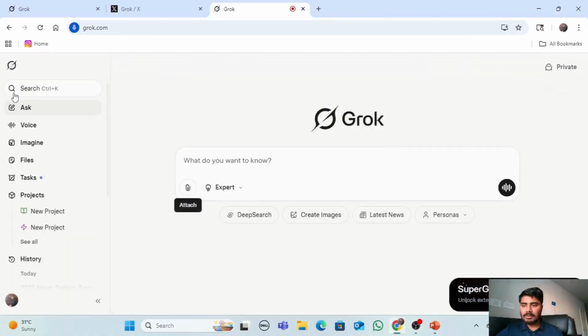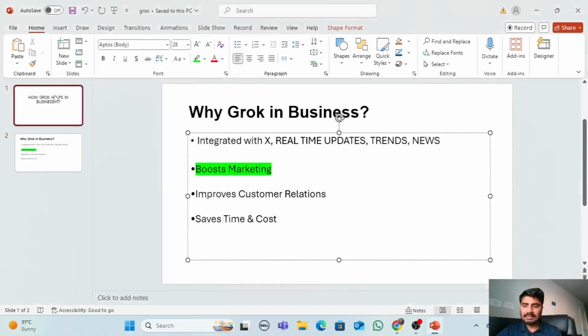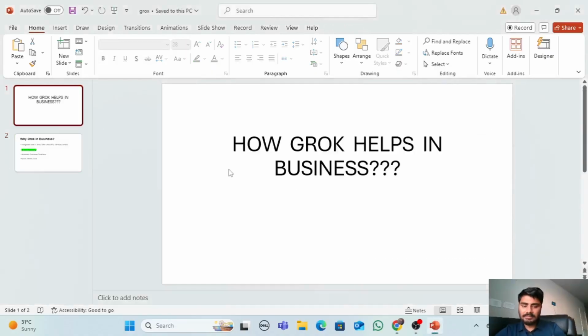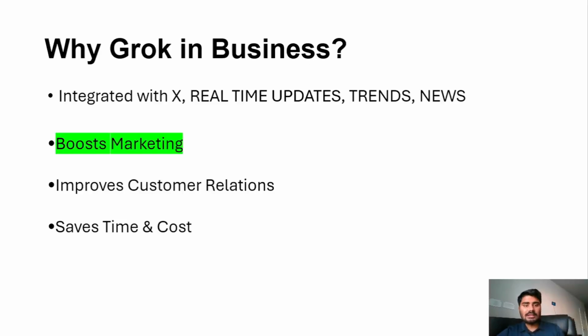We got to know about all the features of Grok, how Grok works, what Grok actually is. So now let's go into the main topic, that is how Grok helps in business, or how a business can benefit from Grok. I'll shortly explain it. Grok will help a lot in business.